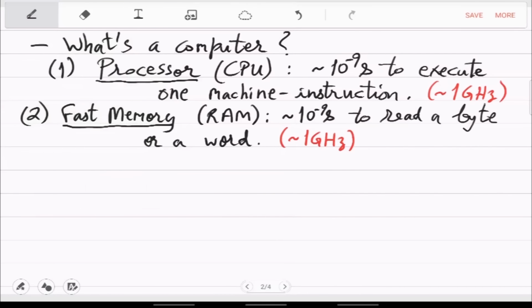And what is the third component? Can you guess? I mean, ideally, the processor and memory should be enough. Do you need any other thing in a computer? Bus. Yeah, bus are the wires connecting them. That is not very important. It's already covered in the seconds we have written. Storage? Yeah, so storage is what we can call slow memory.